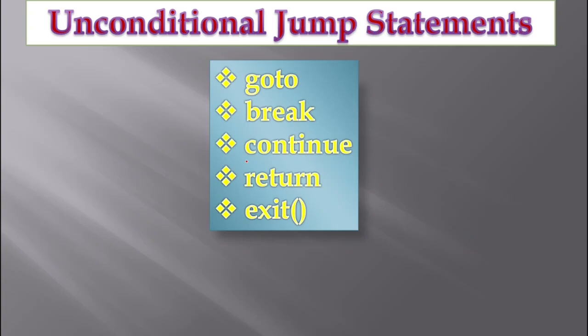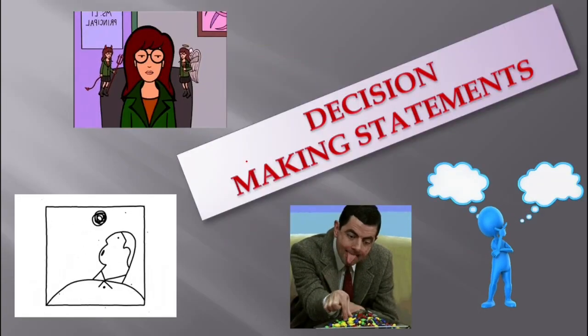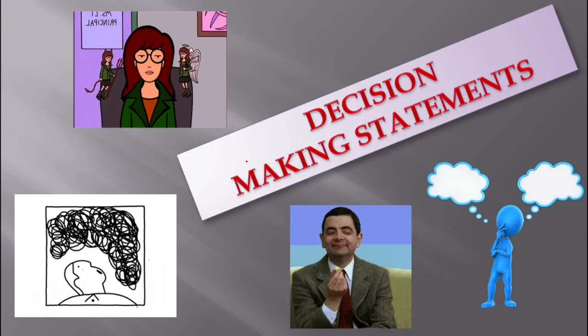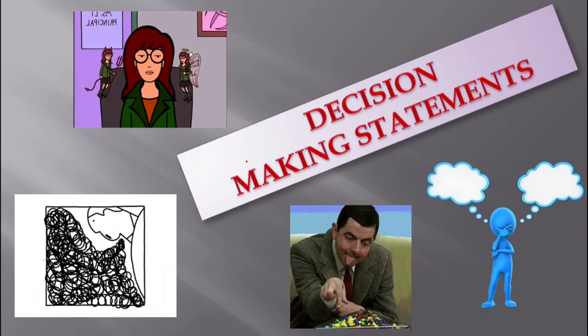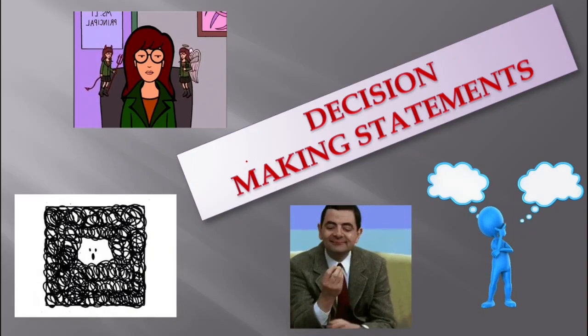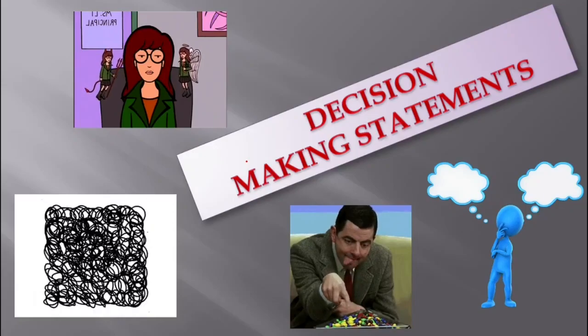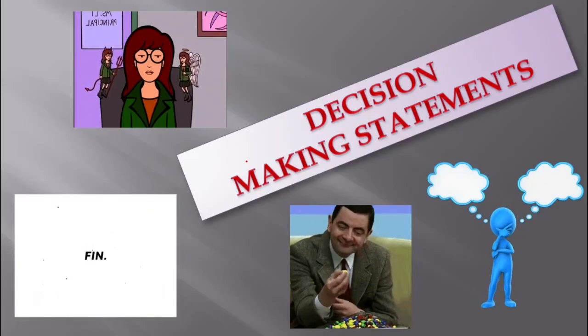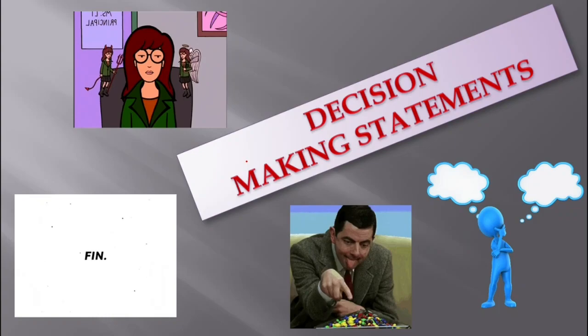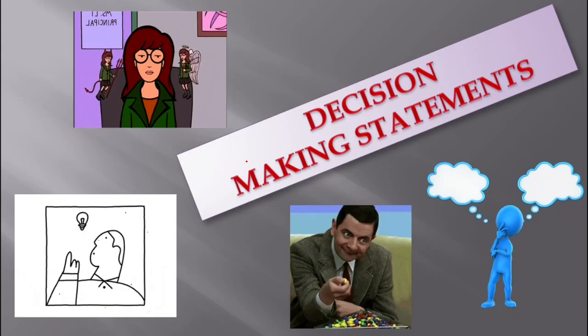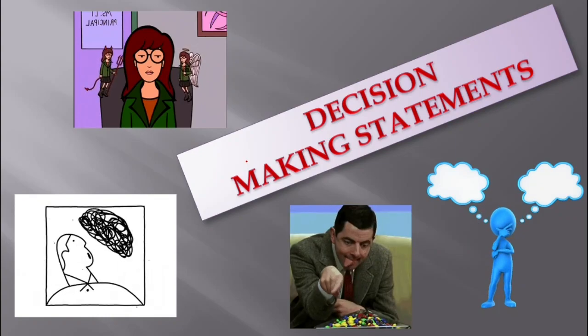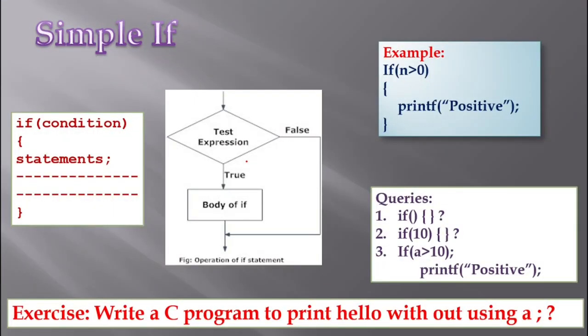Now I am going to talk about the decision making statements. As I told you already, there are 5 decision making statements available in C programming language. They are simple if, if else, nested if, else if ladder, and switch case. These are the 5 decision making statements available. Let me start our discussion with the simple if. This is the syntax of it.